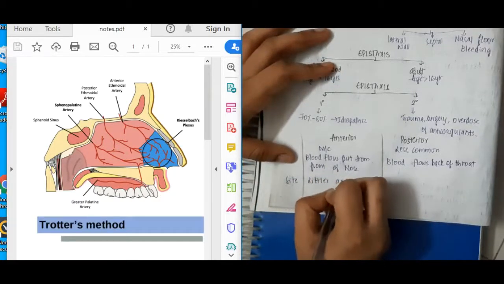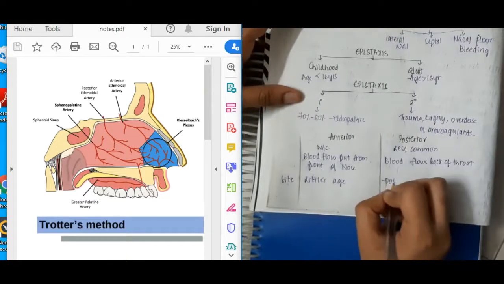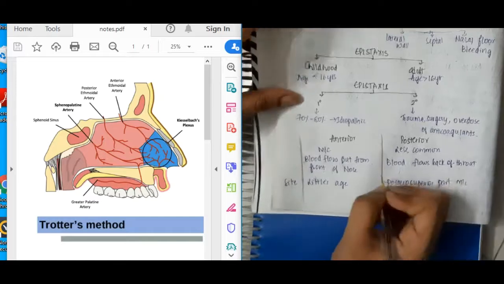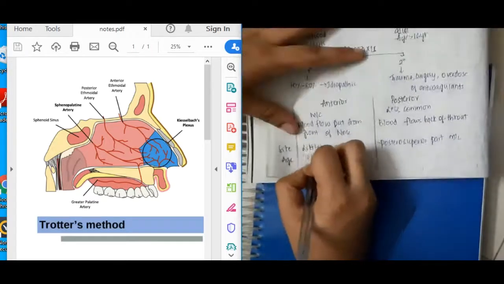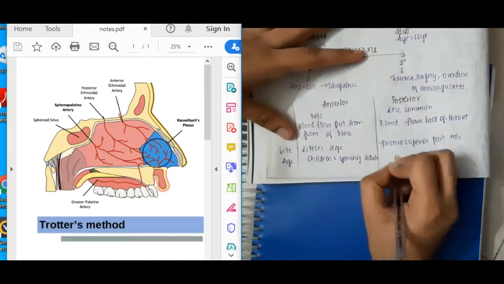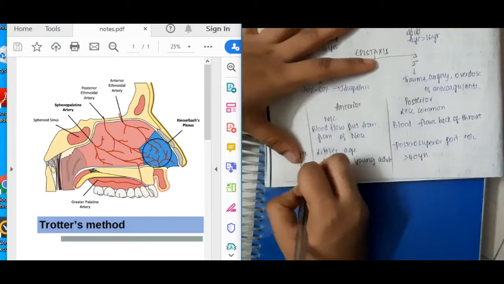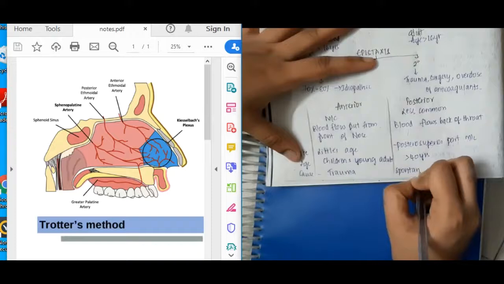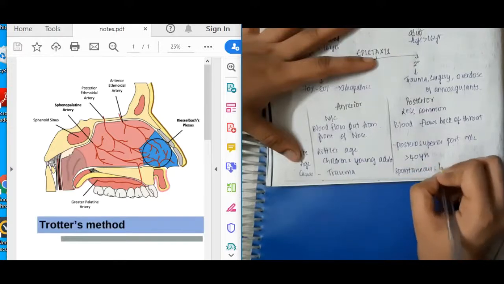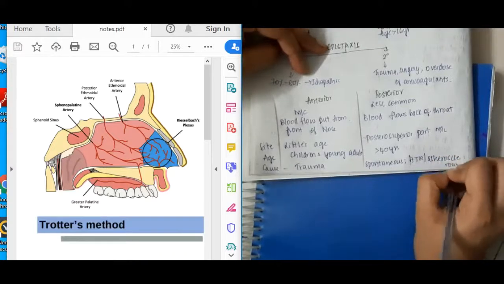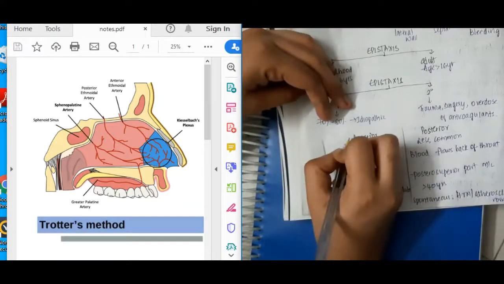So the site, if you see, for anterior epistaxis is Little's area. For posterior epistaxis, the most common site is the posterior superior part. Then age group: anterior epistaxis is most common in children and young adults, whereas posterior epistaxis occurs in the age group more than 40 years. Then what is the cause of anterior epistaxis? Trauma is the major cause of anterior epistaxis, whereas posterior epistaxis can be spontaneous, or it can be due to hypertension or atherosclerosis.